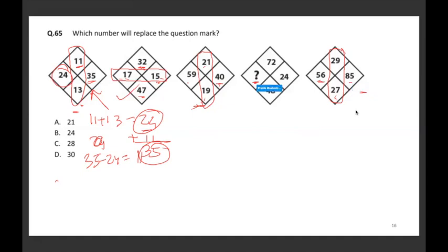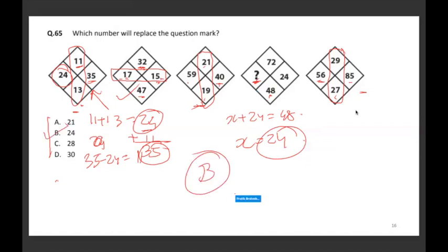So the question mark will be what? Now in this case, when I look at the options together, definitely this has to be a small number. It cannot, because from all the options, the number is definitely not greater than 48, which is the second highest number. So I know that X plus 24 will be equal to 48. Why? Because the addition of smaller number is the third number. So X ka value will have to be 24. So option B is the one which is correct here. Okay.